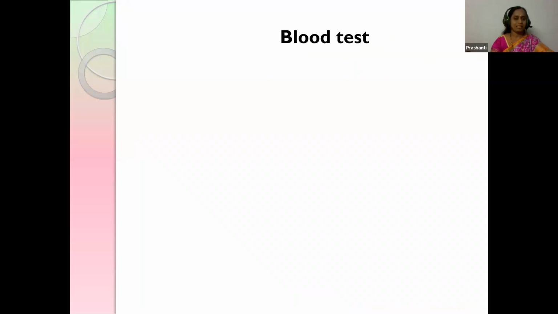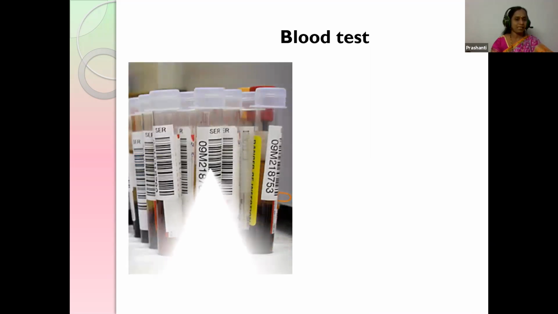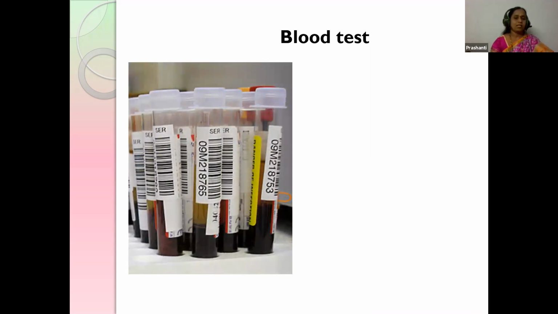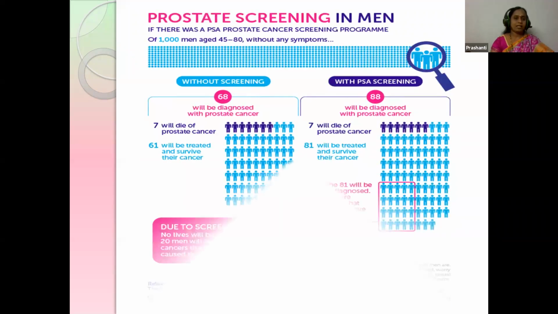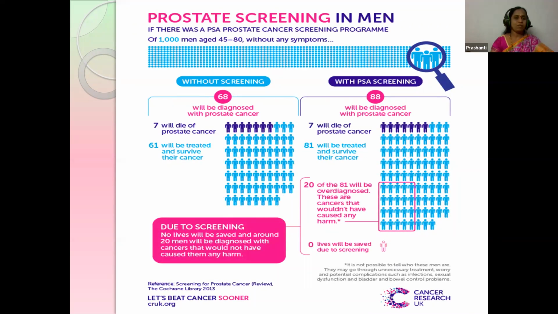Next one is blood test. Already you know leukemia, like blood cancer. Here the blood sample is taken to see the leukocyte count. If it is high, the person is suspected of leukemia, that is blood cancer. And mostly men will be prone to prostate cancer, and prostate screening will be done. Everyone should be aware of prostate screening.